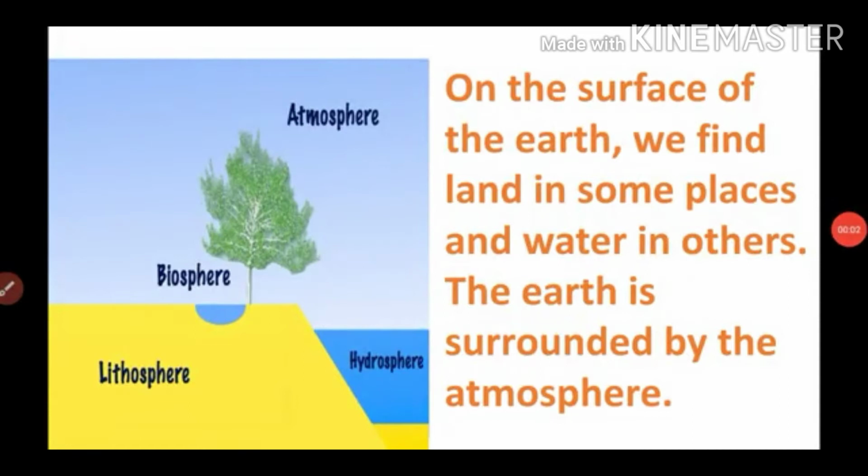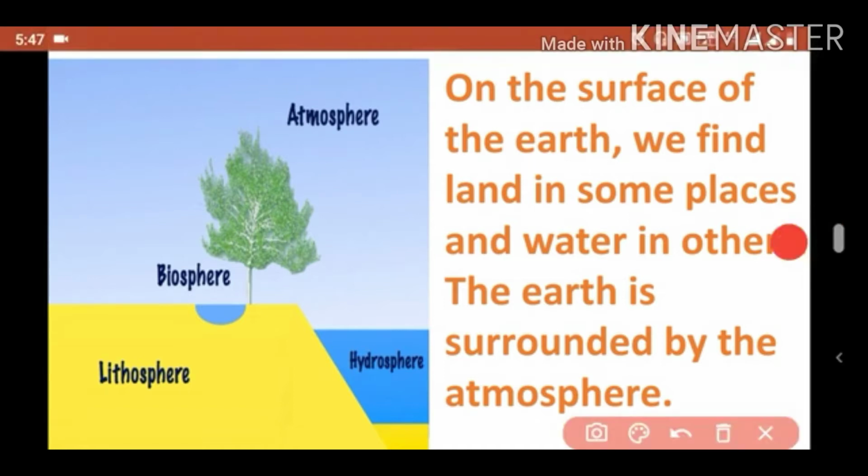Subject EVS Part 1, and the lesson: The Earth and its living world. On the surface of the earth, we find land in some places and water in other places. The earth is surrounded by the atmosphere. Atmosphere, biosphere, after that lithosphere and hydrosphere. These are the four main characteristics of our surrounding.